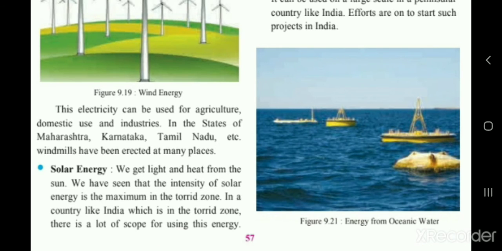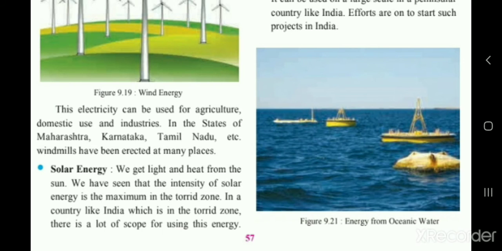We get light and heat from the sun. We have seen that the intensity of solar energy is the maximum in the torrid zone. In a country like India, which is in the torrid zone, there is a lot of scope of using this energy. So here you know that we get heat and light from the sun, right? The intensity of solar energy is maximum at the torrid zone. We have learned the zones, right?